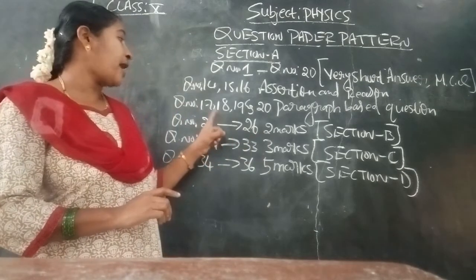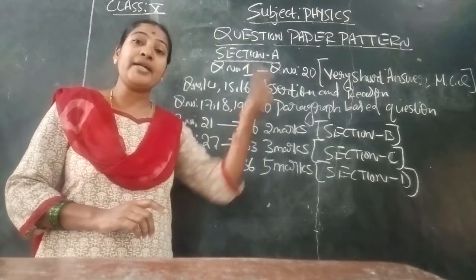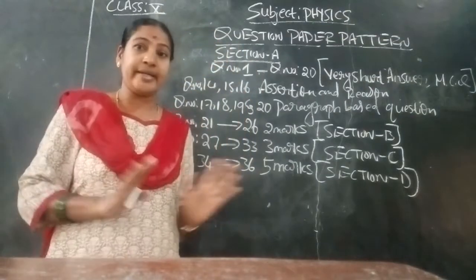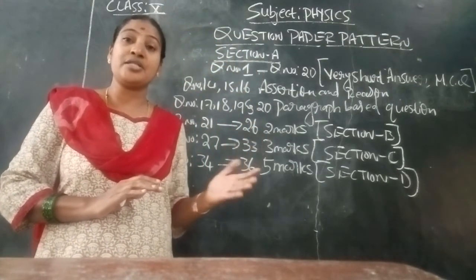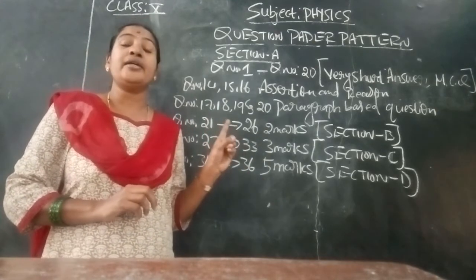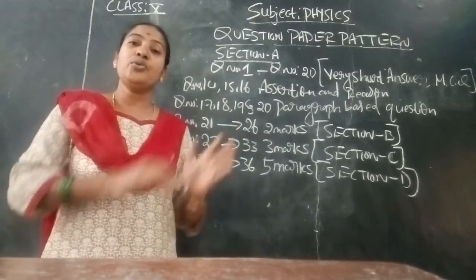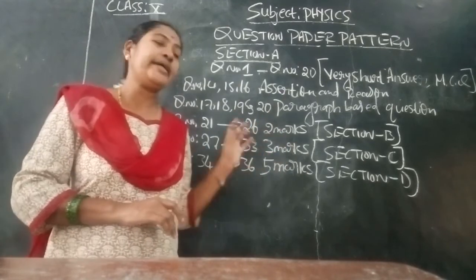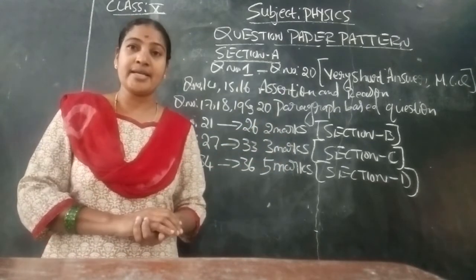Then the paragraph questions, 17, 18, 19, 20, keep for the last. First attend questions 1 to 13, that is easy only. Questions 14, 15, 16 are mainly based on assertion and reason; you can try and attend them. But 17, 18, 19, 20 you keep for the last section, and read the question carefully and try to write. These are the important hints and clues I have given on how to write and face the examination.